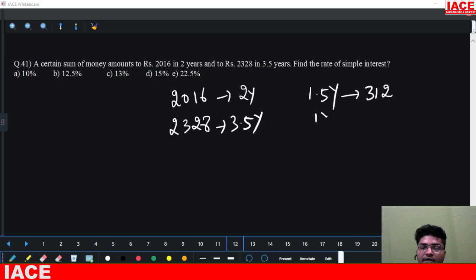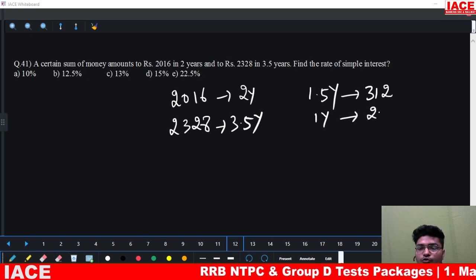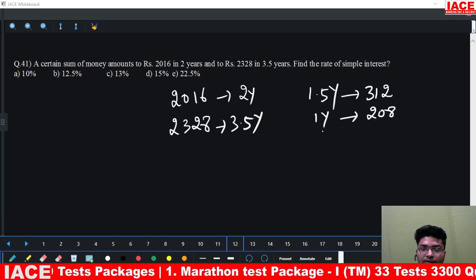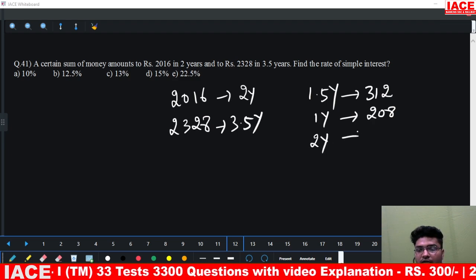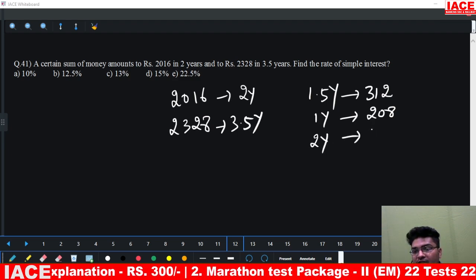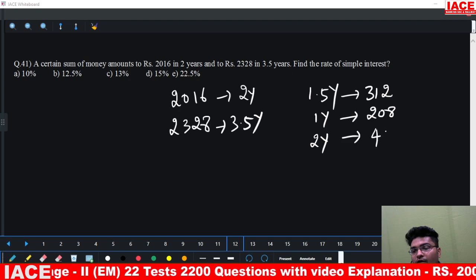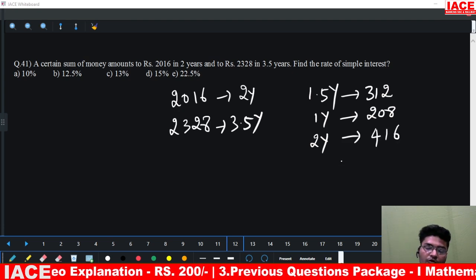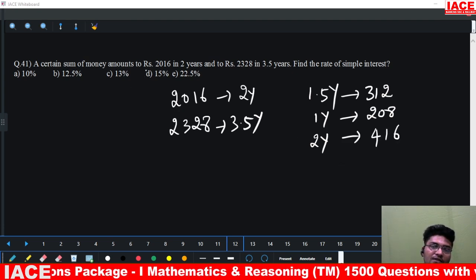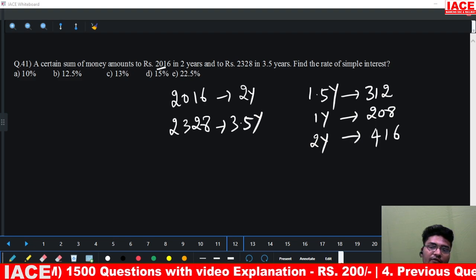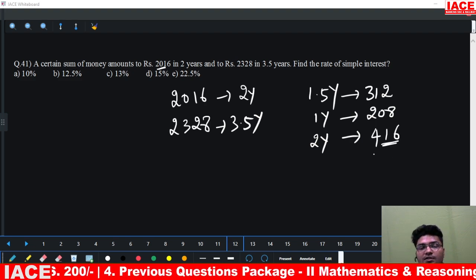That means in 1 year it has grown by how much? 208 rupees. That means in 2 years the interest was 416 rupees. In this amount of 2016 we have an interest of 416 rupees.